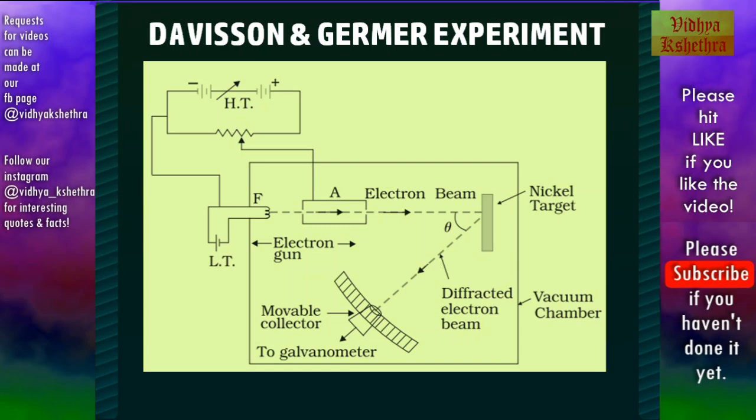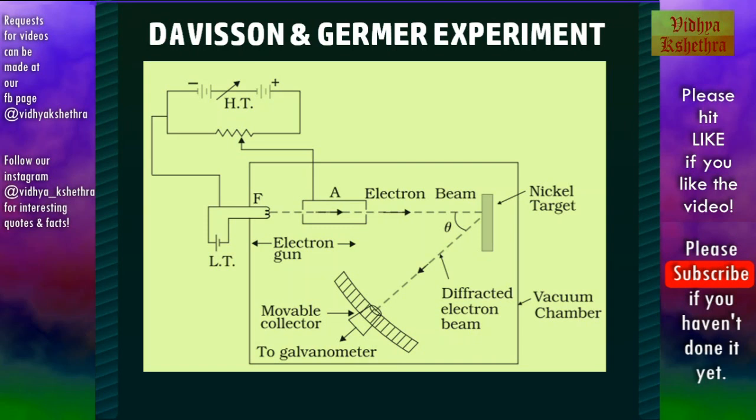A is used to collimate the electron beam which is produced by the heated tungsten filament. The collimated electron beam is accelerated by the high potential and it falls on a nickel target.